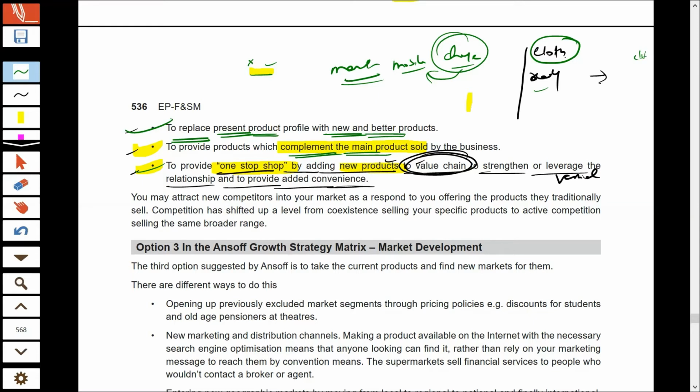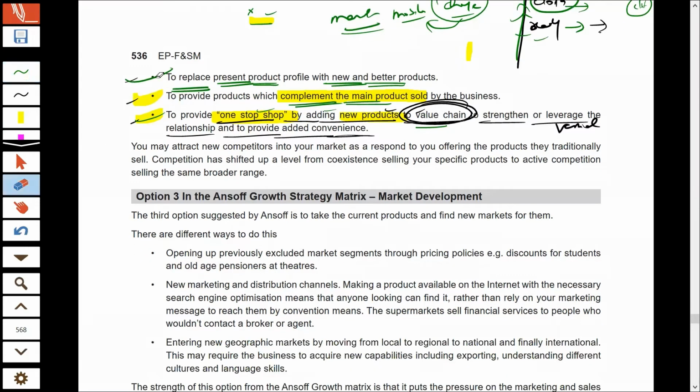But now, if you start manufacturing cloth also, then your customers can buy everything from your counter only. So that way you can try to manufacture more and more products in your value chain. And that way also you can go for product development. I hope you understand these three strategies.